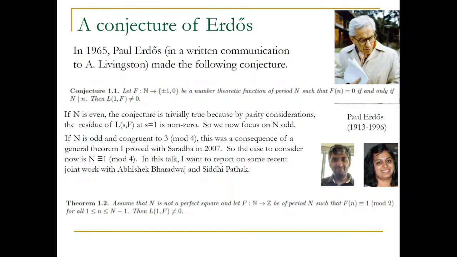And the theorem we proved is that if capital N is not a perfect square, and you have a function with period n which only takes odd values, then L1F is not zero. So in other words, we had to generalize the Erdős conjecture. The Erdős conjecture had plus or minus 1 only as values, but we now extend the range of values to odd values, and it turns out this generalized version is in substance easier to prove than the original Erdős one. It's one of these counterintuitive things.